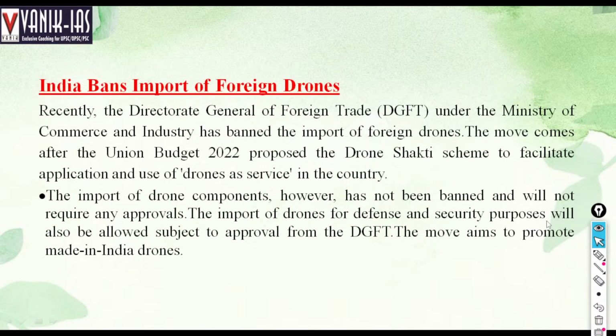Then India bans import of foreign drones. Why did India ban import of foreign drones? Because India wants to promote the domestic drone industry. India wants to promote Make in India. That's why India has banned foreign drones.